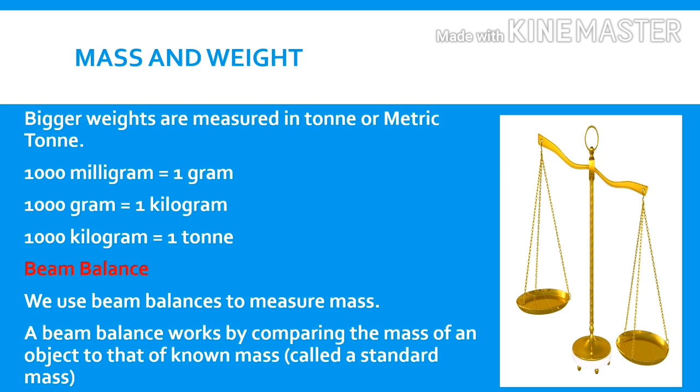What is beam balance? We use beam balances to measure mass. How does a beam balance work? A beam balance works by comparing the mass of an object to that of a known mass called a standard mass. For example, if you want to measure the mass of an apple, you have to compare the mass of the apple with the standard mass.